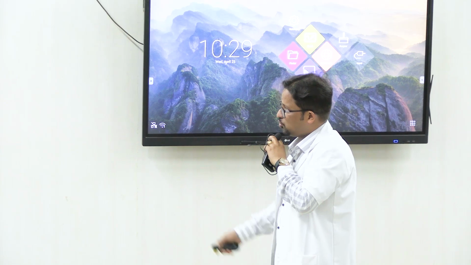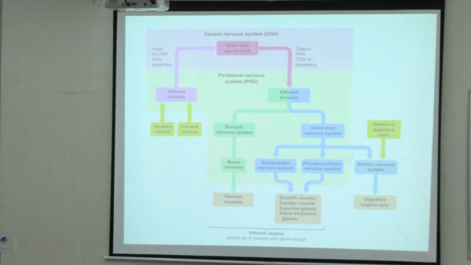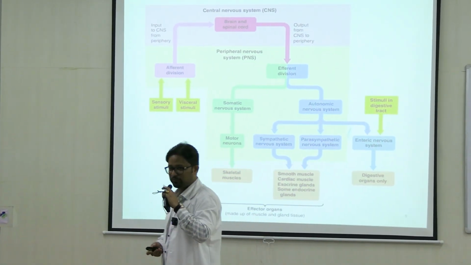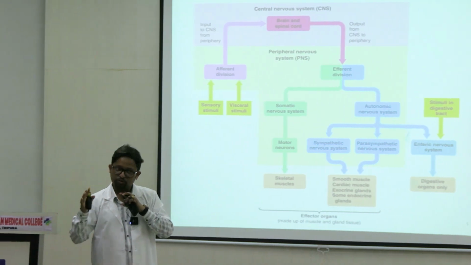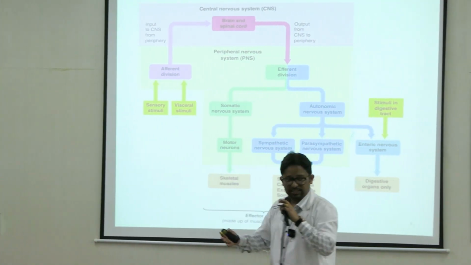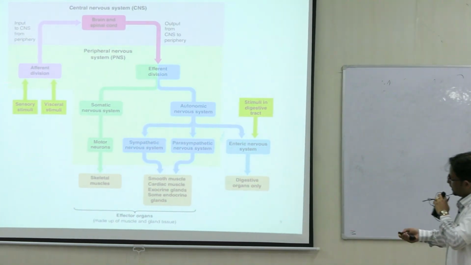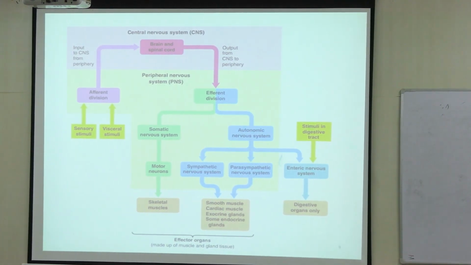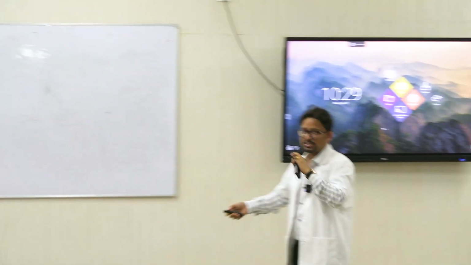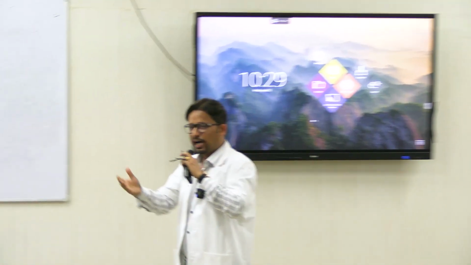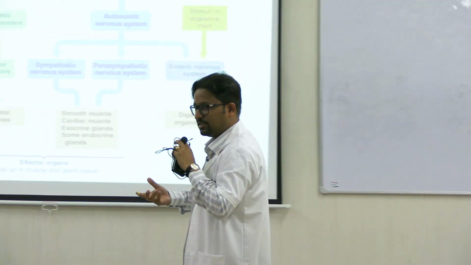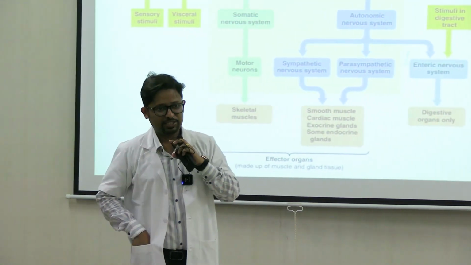Now in this diagram, you see the basic scheme of things. Afferent and efferent: there are two terms. All information that goes towards the brain, we call afferent. So information flow towards the brain we call afferent activity, and the neurons which carry it are afferent neurons. This can be a sensory stimulus like pain, pressure, touch, temperature, all of this. It can also be from the visceral organs of the body. Say, after you take a meal, you feel your stomach getting distended. So an example like this, distension of the stomach, is visceral activity.